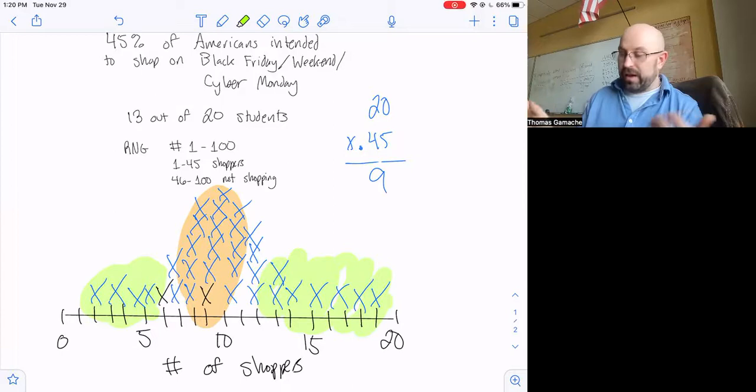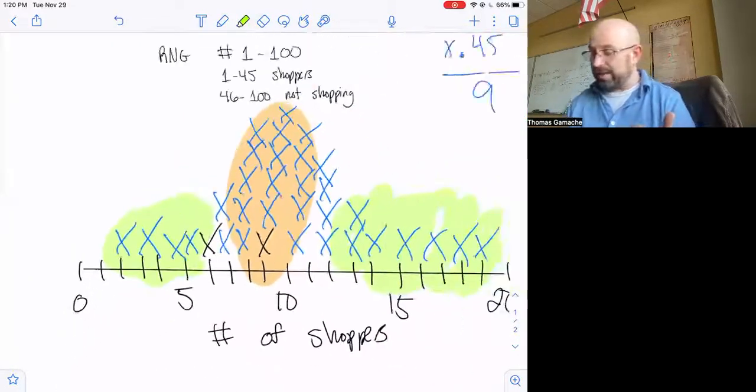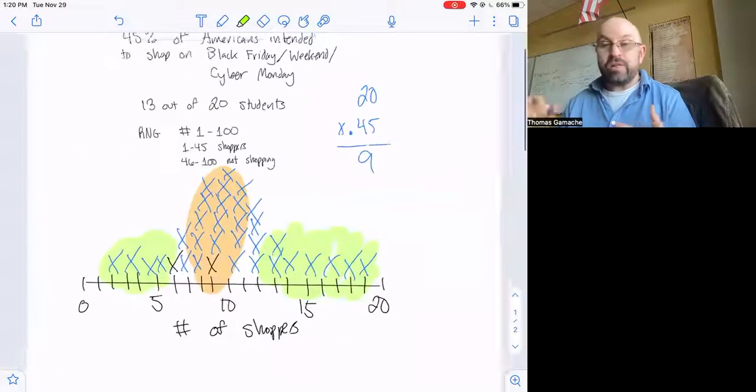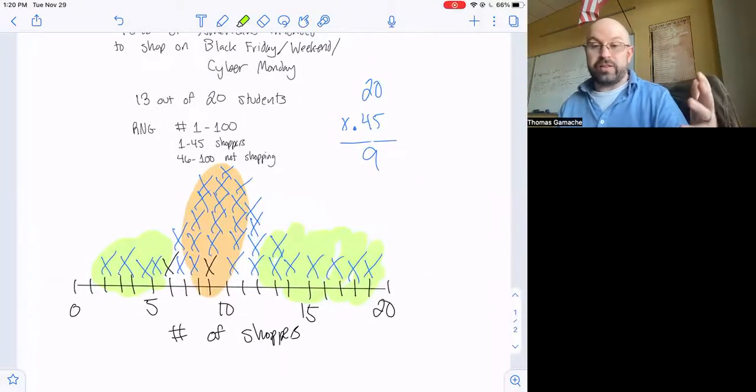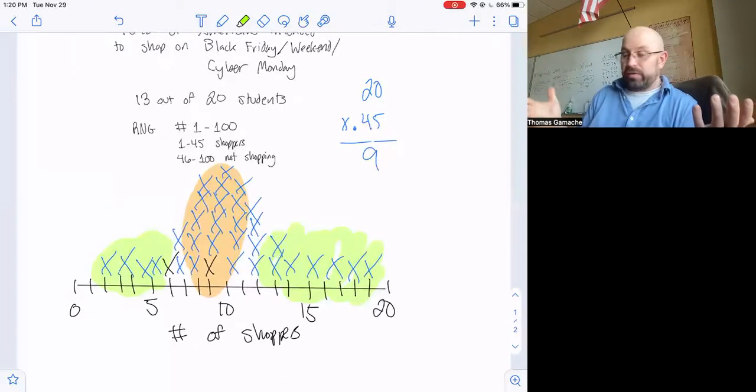Am I going to get 9 every time? No, of course not. As you can see, in some cases, I'm going to get some really low ones. In some cases, I'm going to get some really high ones. But most of my values are going to be right around 9. They're not always going to be 9. But if I average out all these, I should be getting an answer of 9.